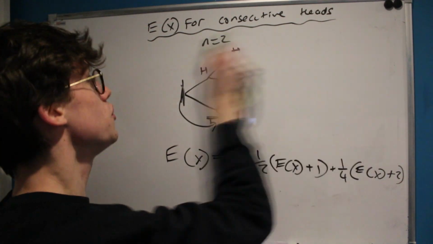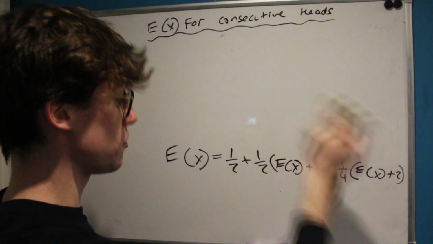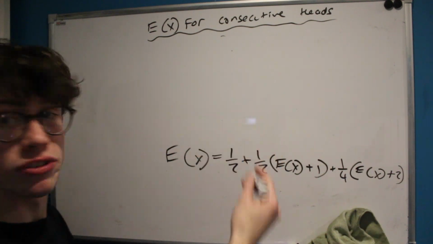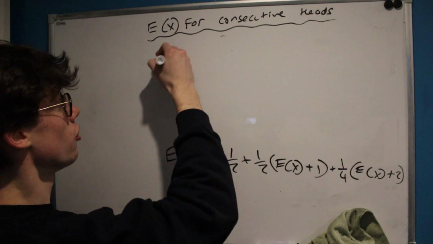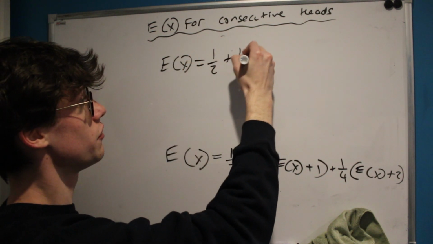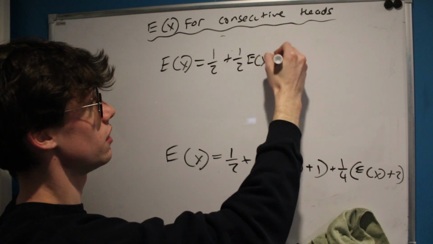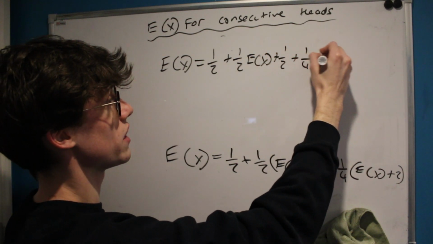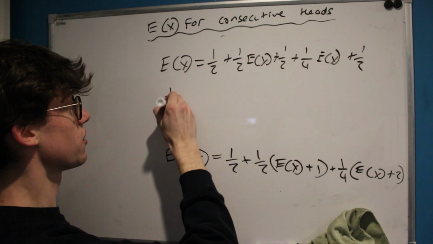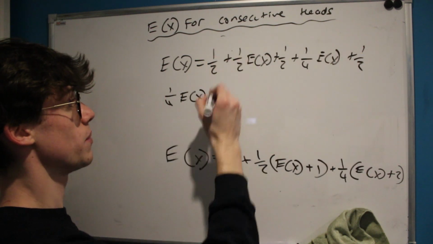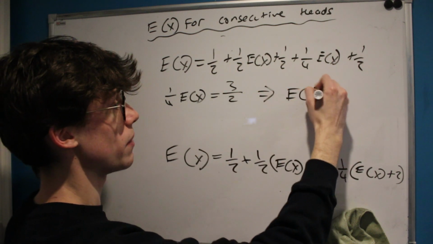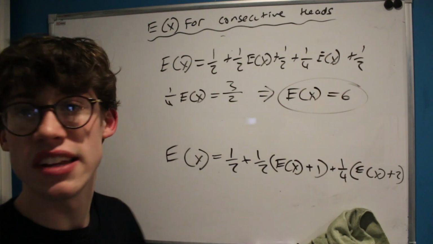And now, using this equation of the expected value of x in terms of the expected value of x, we can rearrange to solve. So we get expected value of x is equal to a half plus a half times the expected value of x plus 1, plus a 1/4 times the expected value of x plus 2. And with a bit of rearranging, that's going to give us that a 1/4 times the expected value of x equals 3 over 2, and therefore our expected value is 6.